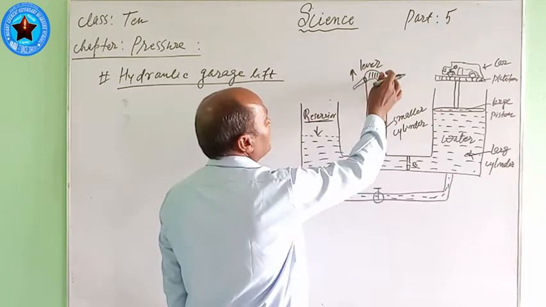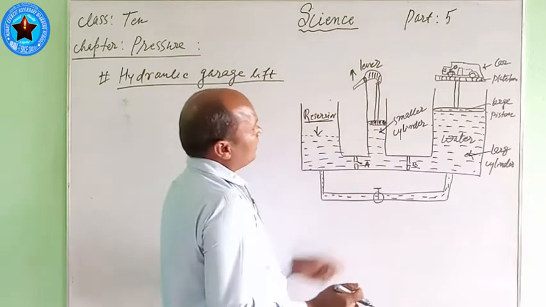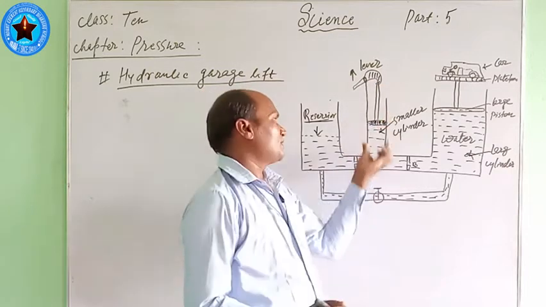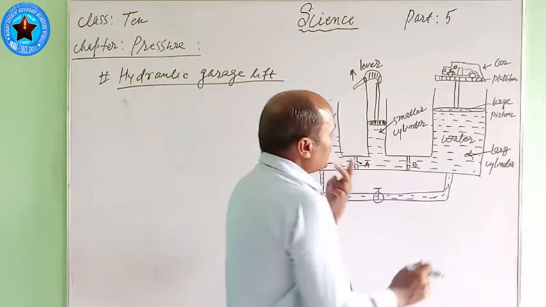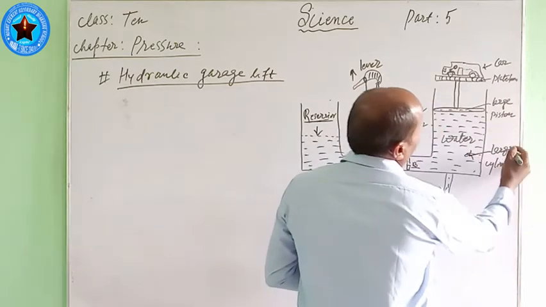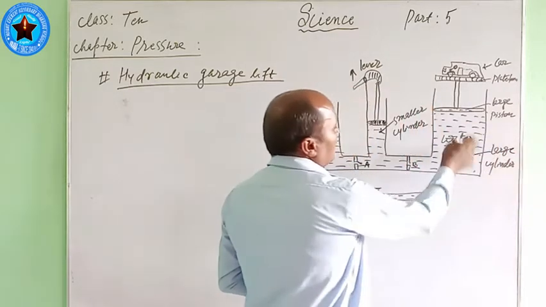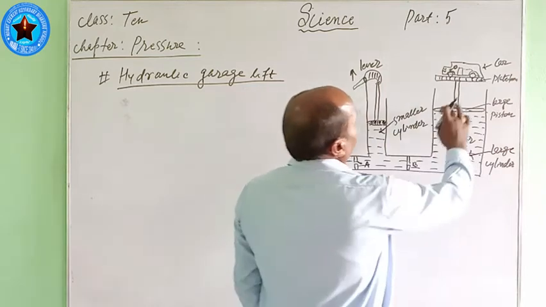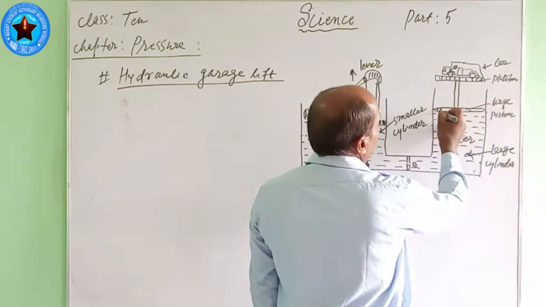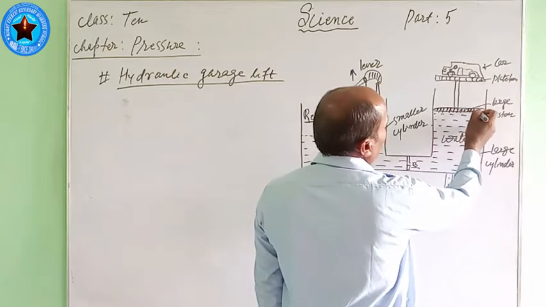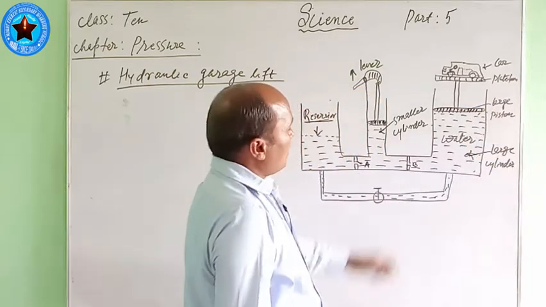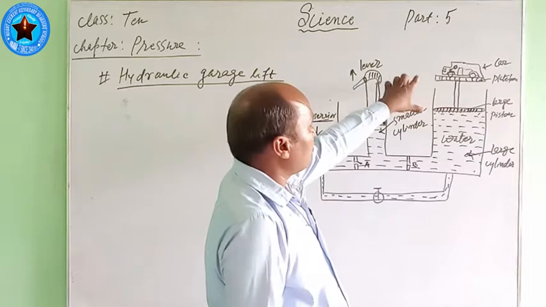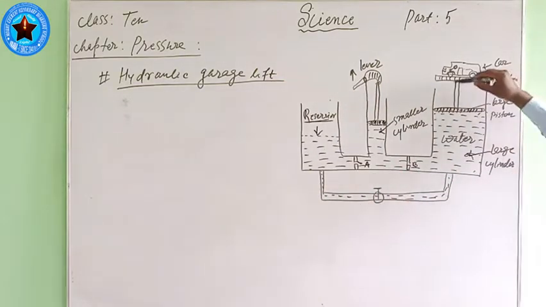Here you can see this is the lever, connected with the smaller piston. And on the larger cylinder, you see that a large piston is used. On this large piston, there is a platform, which is flat.